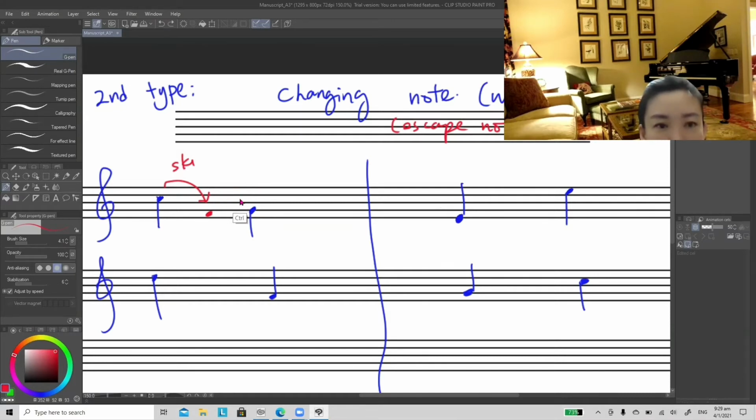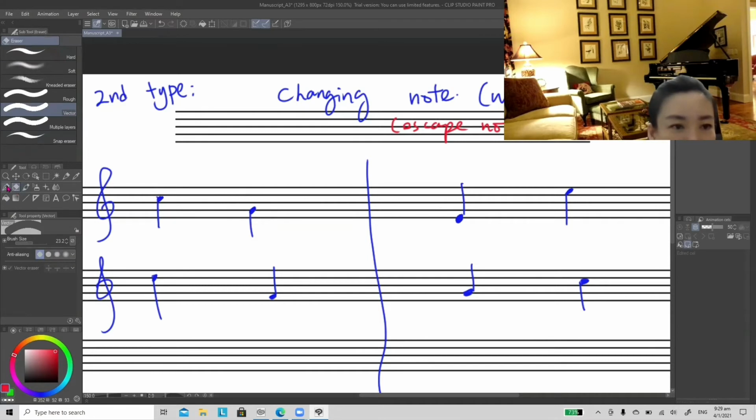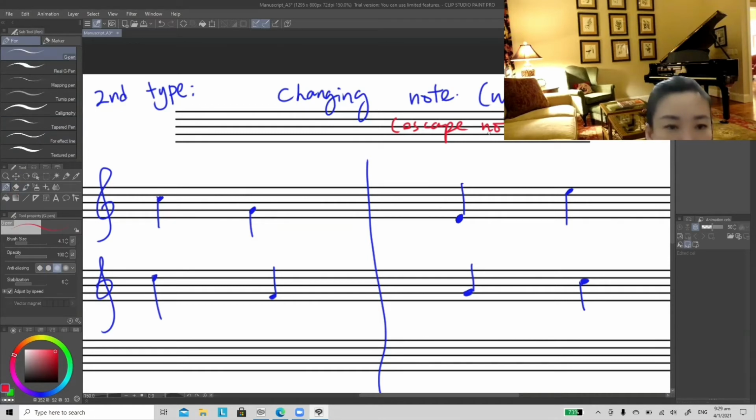Alternatively, you can also do step first. For instance, you can step up to D first, because if you step to D, then later on you will be able to skip. So for changing note, you need to be able to see this combination of step and skip.